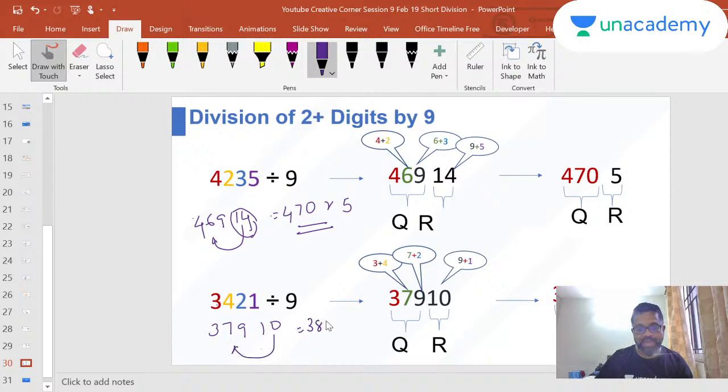So what will happen now? It will become 380. One 9 goes away. Okay, so it is one 9 going away. So that's how you're adding only 1, right? One 9 goes away here. So you have 389 remainder 1. So very easy to solve division by 9.